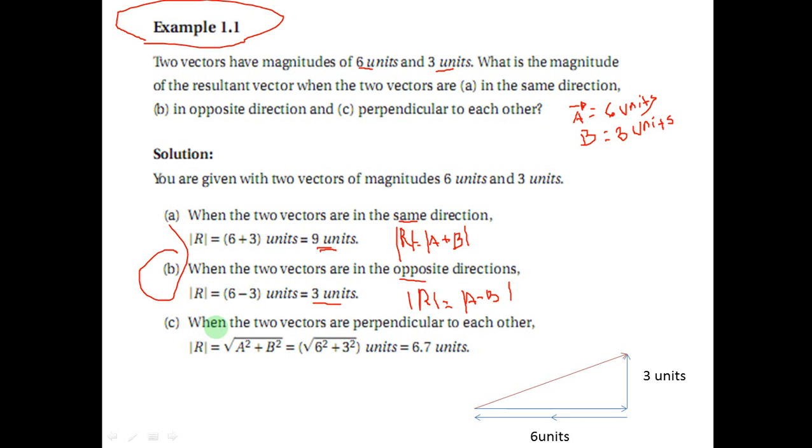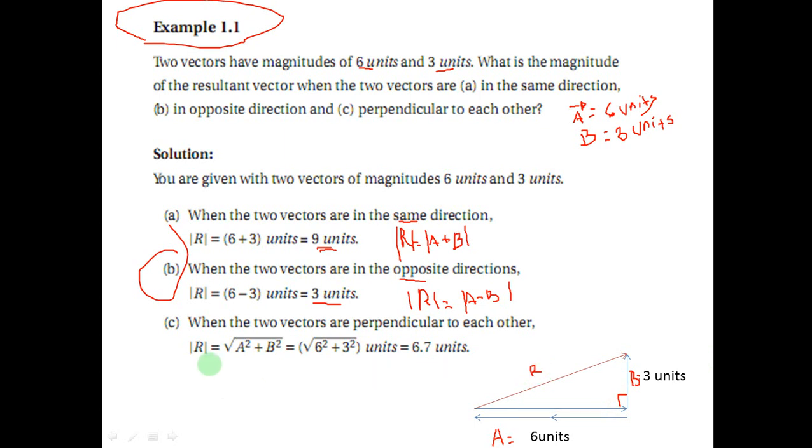The third one is when the two vectors are perpendicular to each other. Here is 3 units, which is vector B. Here is 6 units, vector A. When these two vectors make a perpendicular line here, R will be calculated using Pythagoras theorem.